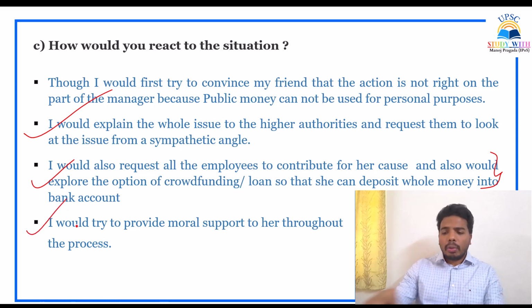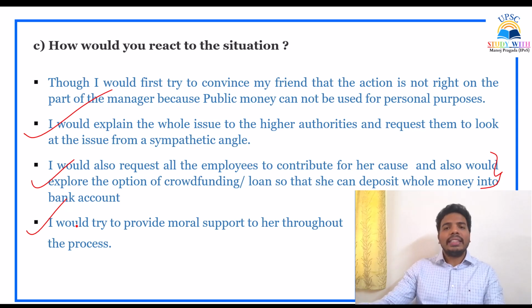Yes, we have to balance all the things. Even if she is your close friend or relative, any wrong thing happening in the organization must be reported to the higher authorities to prevent any spillover effect, or what we call the slippery slope effect. Today he has committed one fraud. This is fraud only. What is the guarantee that he will not continue to do it if it is suppressed or not highlighted?